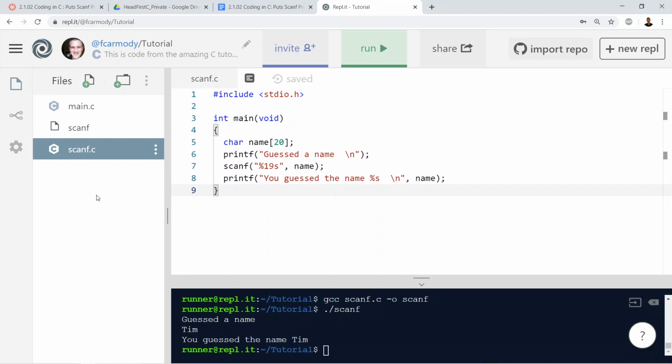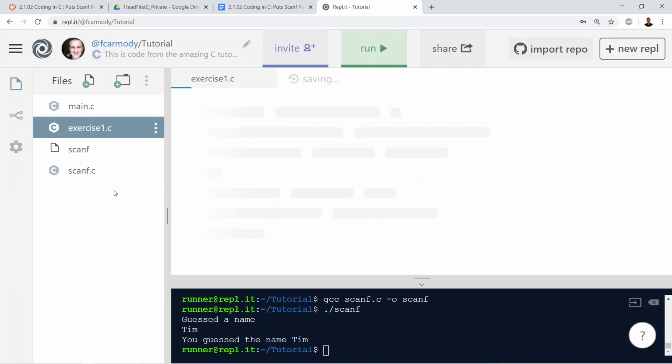All right, so we've opened our editor and it's this REPL.it, right? What we're going to do is create a new file and call it just exercise1. All right, exercise1.c. It has to be .c, and I always misspell exercise. No, that's correct, exercise, right? Exercise1.c. Okay, so enter. And so now we have this blank exercise.c.